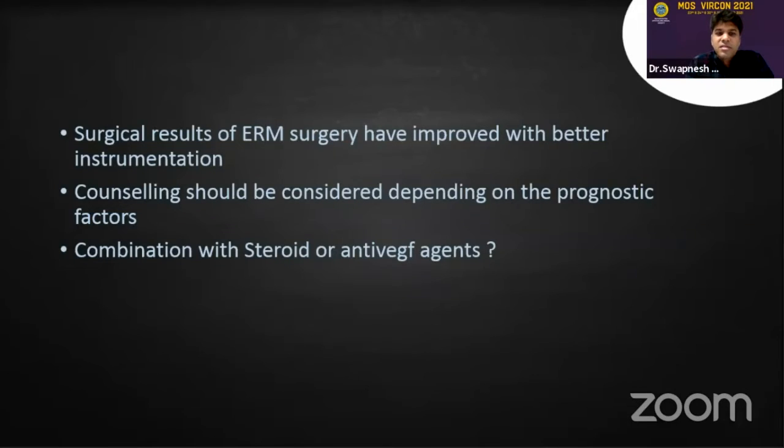Question to the panelists is definitely, what are their methods to reduce the not so good anatomical success we get in certain cases after removing the ERM? Especially in two categories: in idiopathic ERMs, what do they do? Do they re-inject gas and advocate further positioning for the patient, as Vatsal sir told, that that might help? Or in cases where it is diabetes and RVO related ERMs, what is their drug of choice to make the edema settle down? Because now we have a vitrectomized eye and the half-life of all these drugs is questionable.